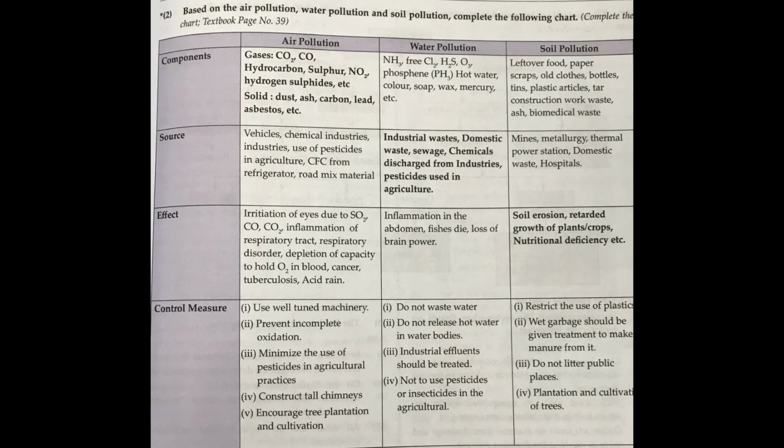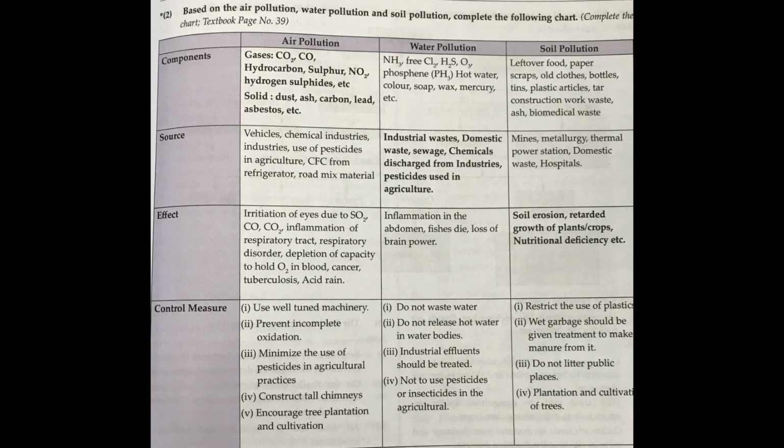Now the source, you may see they have given the sources like industrial waste, domestic waste, sewage, chemicals discharged from industries, pesticides used in agriculture. Now the effect, you may write inflammation in the abdomen. What do you mean by abdomen? Abdomen is the stomach part of our body.